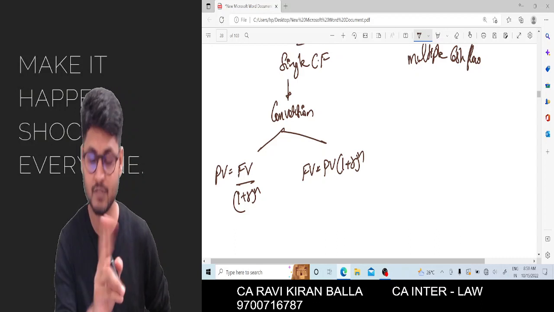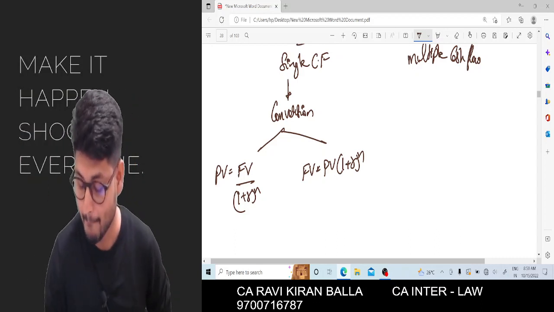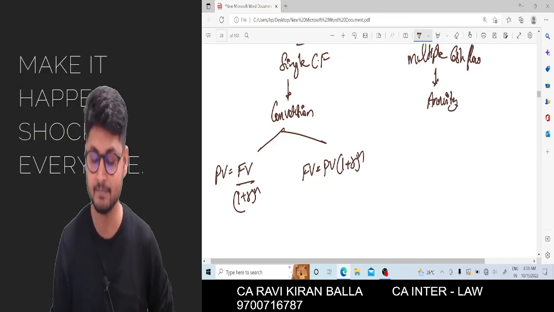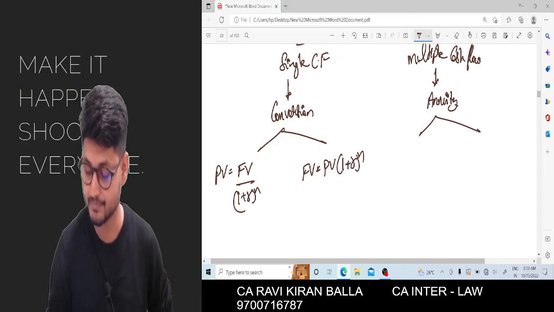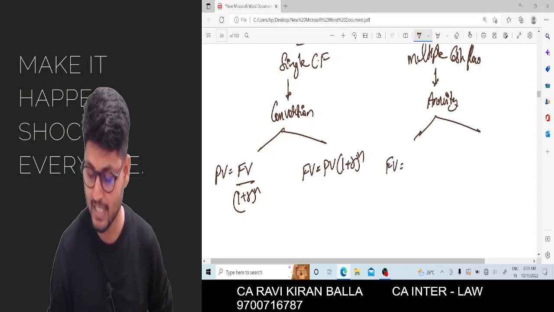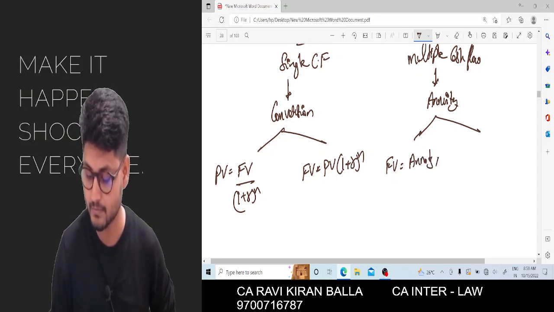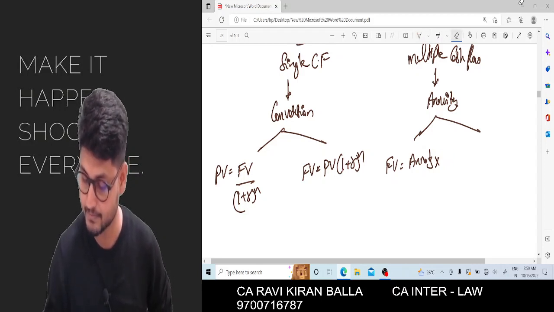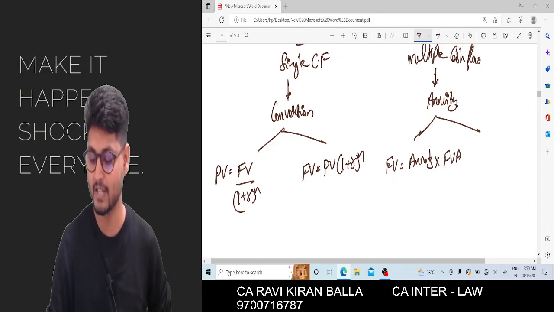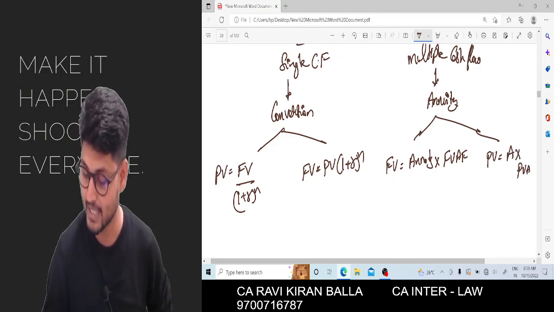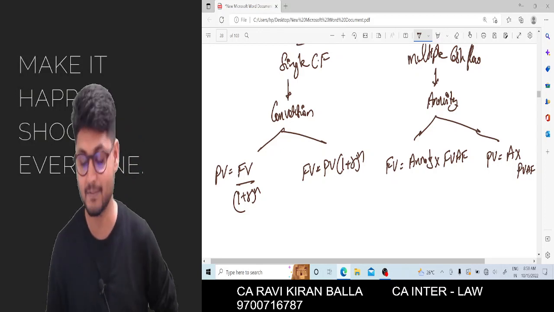These are the two formulas I used for conversion. Out of multiple cash flows, I discussed annuity only for the time being, and in that I used future value is equal to annuity into future value annuity factor, and second, present value is equal to annuity into present value annuity factor.